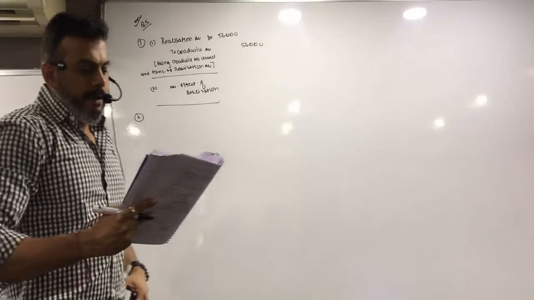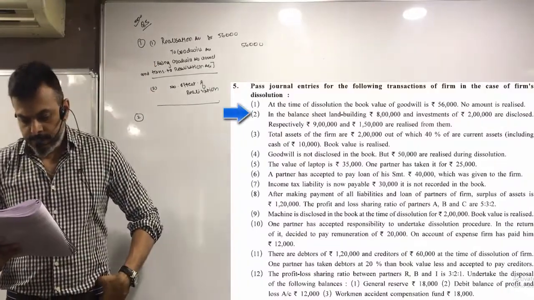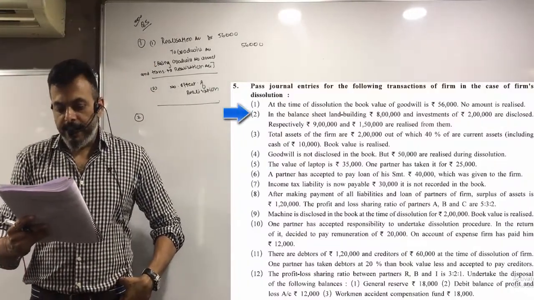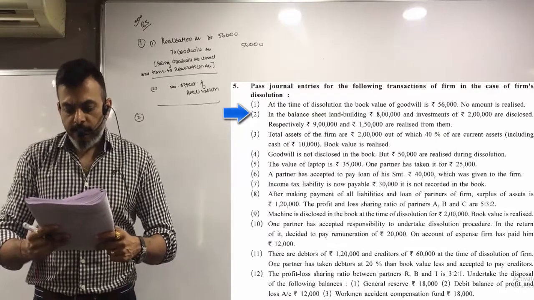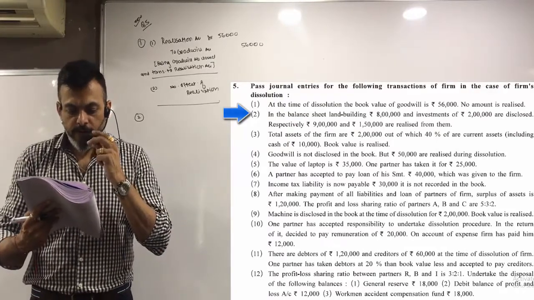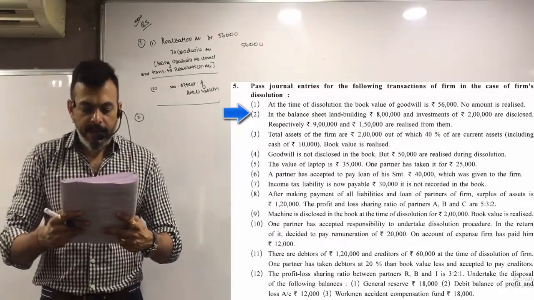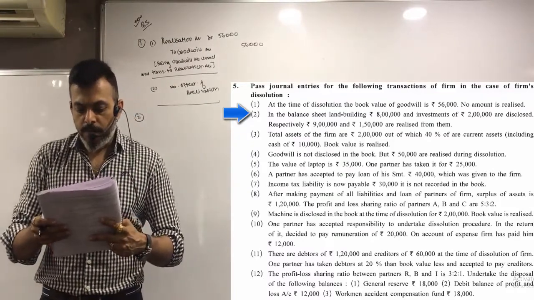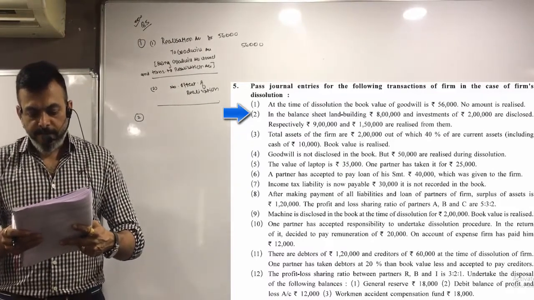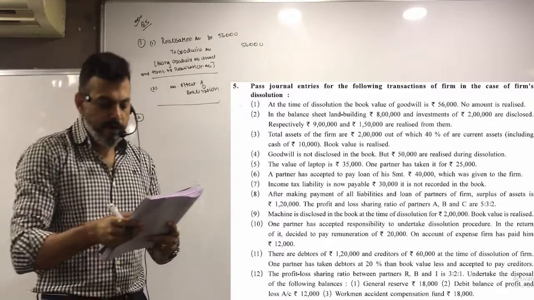Second, in the balance sheet, land and building 8 lakh and investment of 2 lakh are disclosed. Respectively, 9 lakh and 1 lakh 50 are realized from them. So, पहले transfer करो to realization account. Second का first